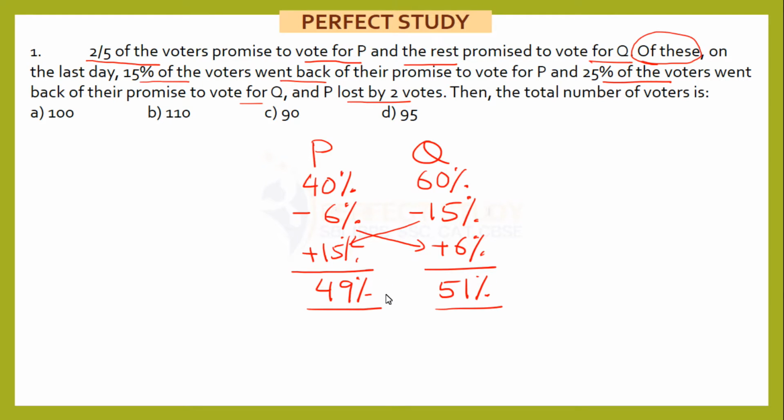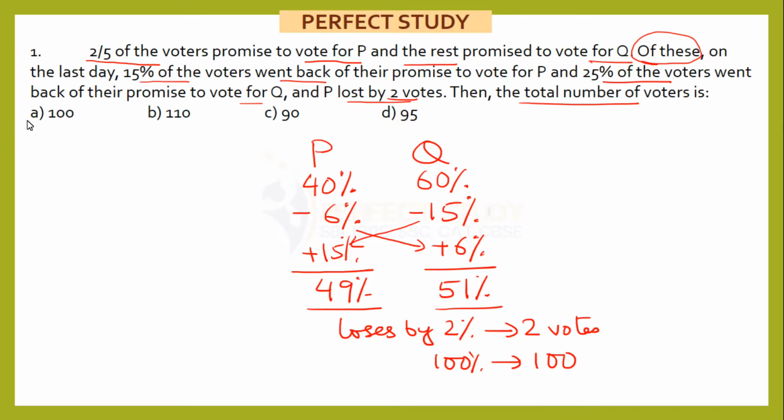So P is the loser here, and he loses by 2%. And that 2% is equal to 2 votes. So if 2% is equal to 2 votes, then 100% is equal to 100. That is my total number of voters, which is equal to 100. Very simple question. I hope it is clear.